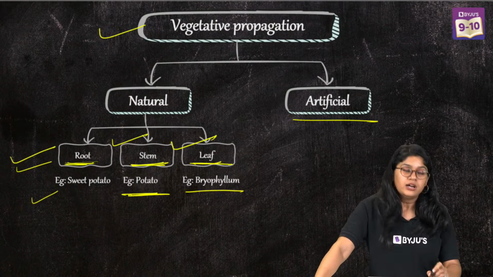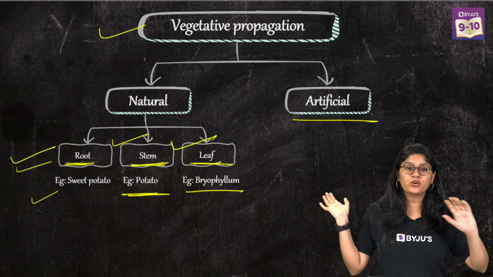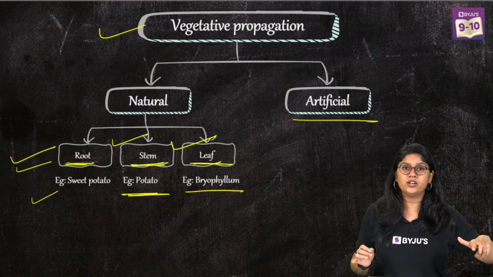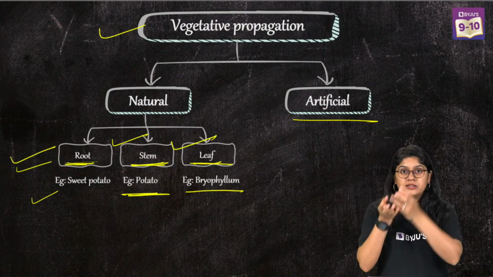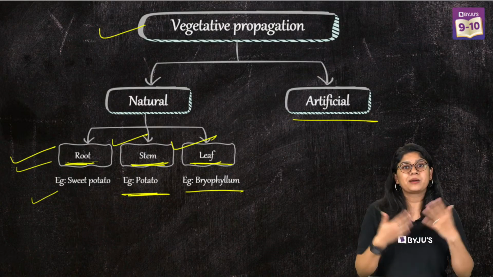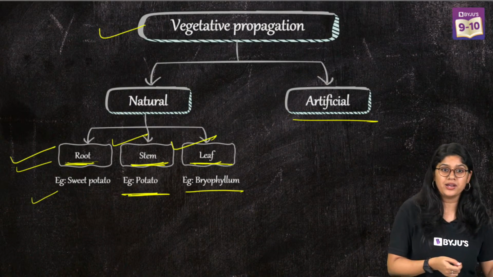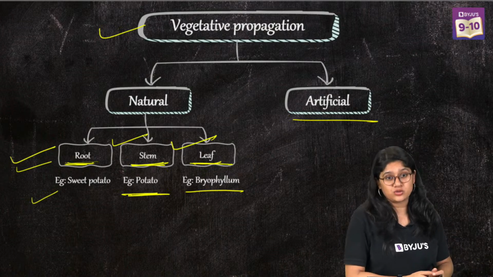So what happens in the leaf? Specifically, I want to discuss that. On a broad leaf, we will see the formation of new little plantlets. They will fall on the ground and become a new plant. So yes, we can say that also.